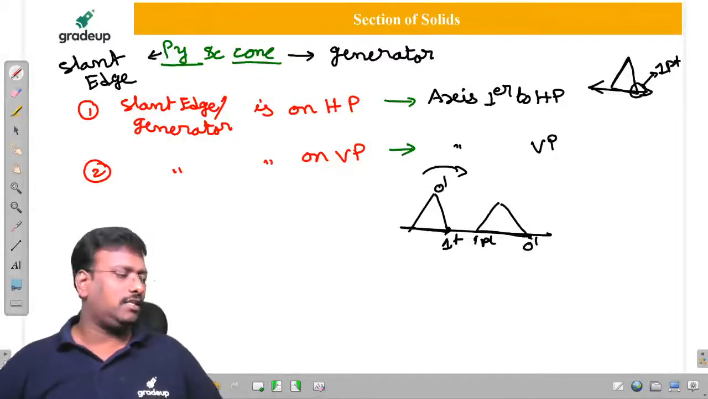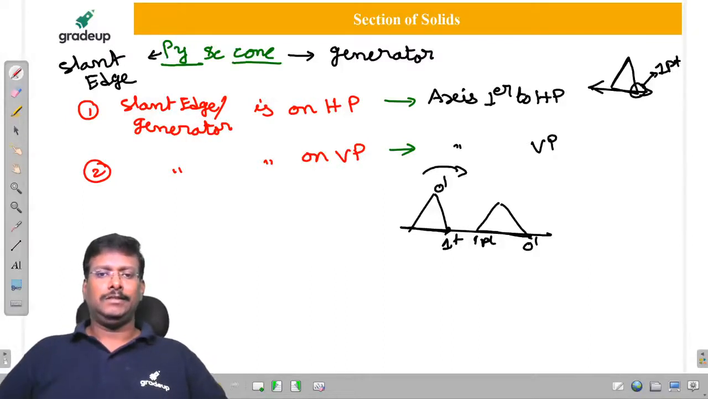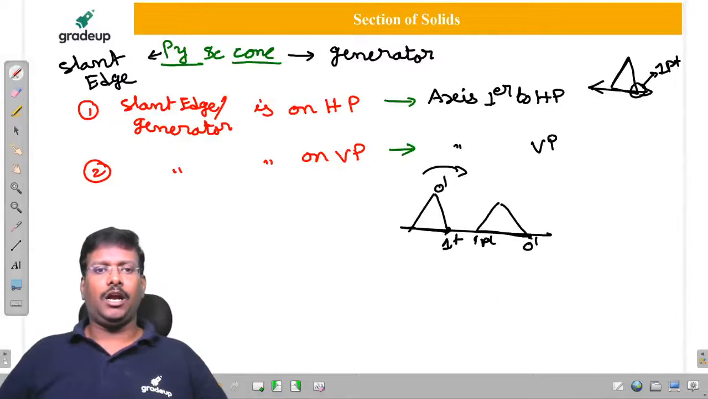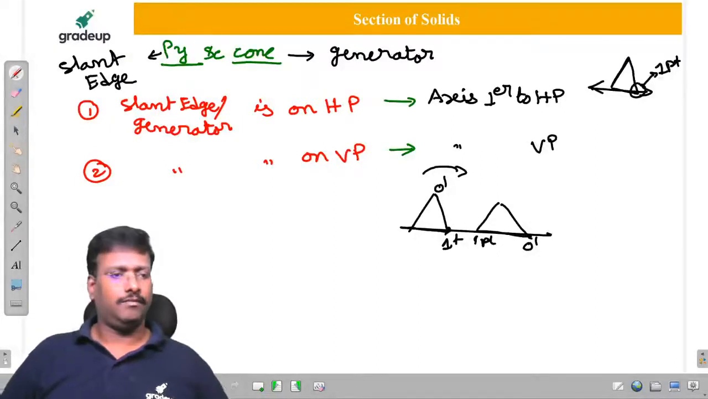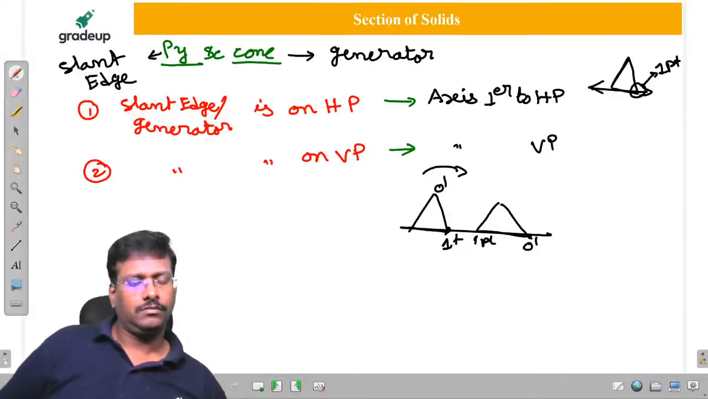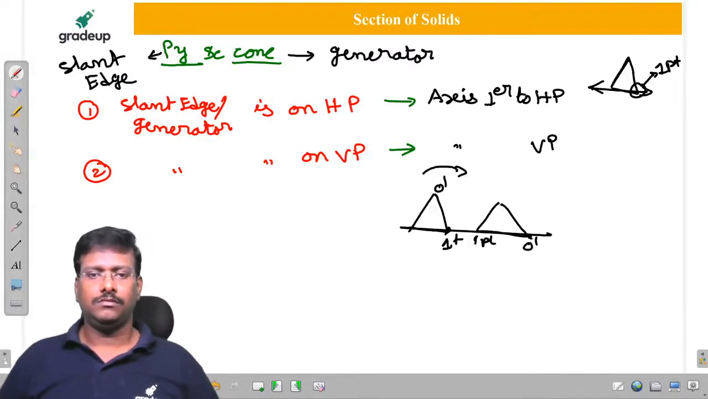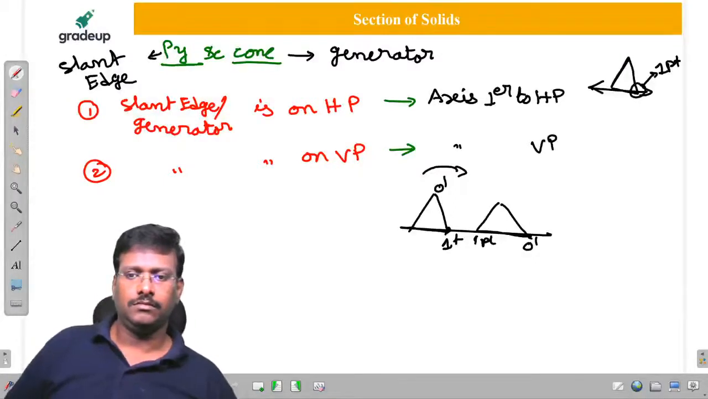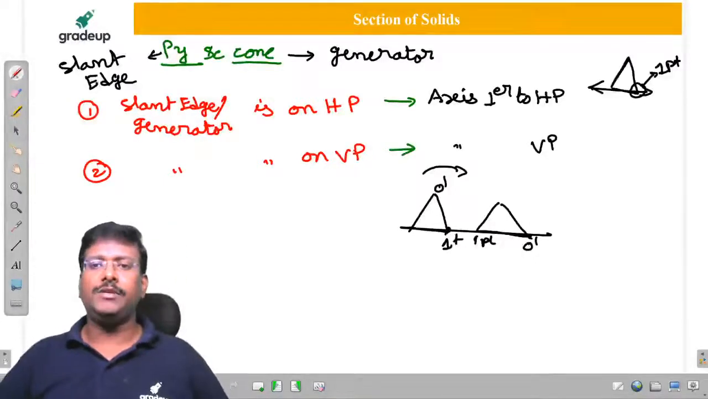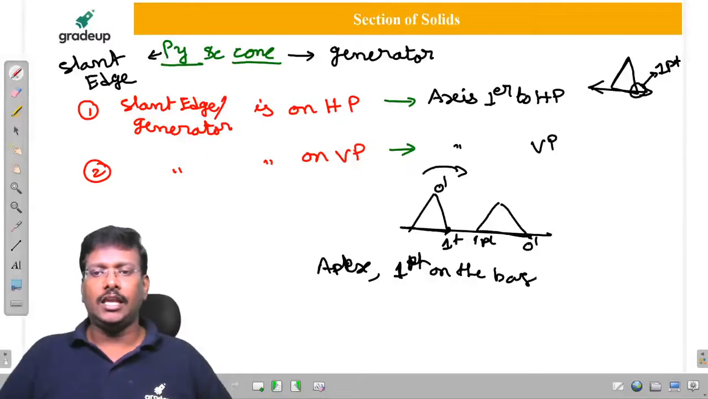Similarly, is it clear, my dear friends, or can I explain once again? Can I repeat how the slant edge is on HP, or it is clear? Yeah, good. Slant edge means what it is? Apex and 1 point on the base. That is nothing but corner of the base.